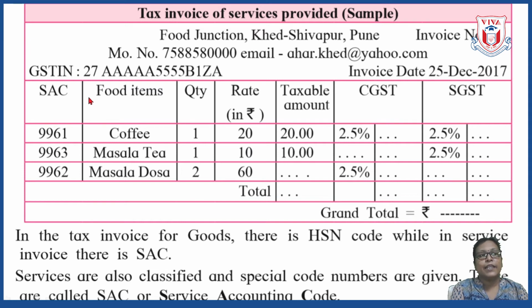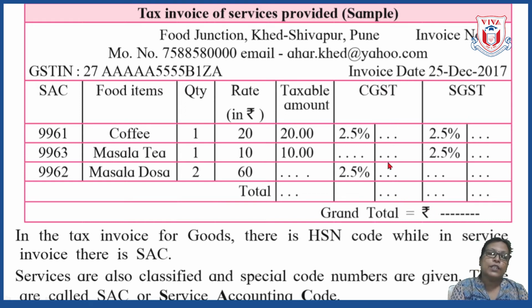This SAC is called service accounting code. So services are also classified and a special code is given to them, and that special code is SAC, which you can see here. The remaining things are exactly similar: food items, quantity, rate, taxable amount, and CGST and SGST is calculated, and finally total is done.